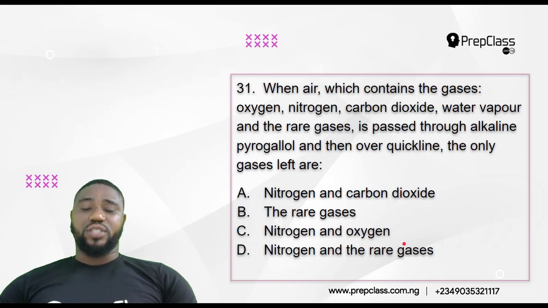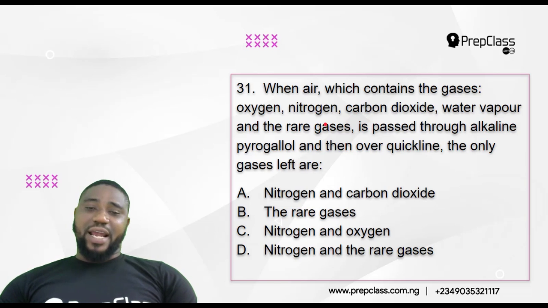Question 31 says, when air, which contains the gases oxygen, nitrogen, carbon dioxide, water vapor, and the rare gases, is passed through alkaline pyrogallol and then over quicklime, the only gases left are... So air contains not only these gases but also dust particles and the rest of them.